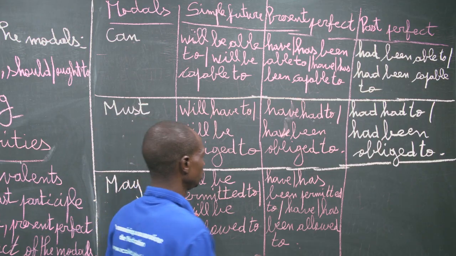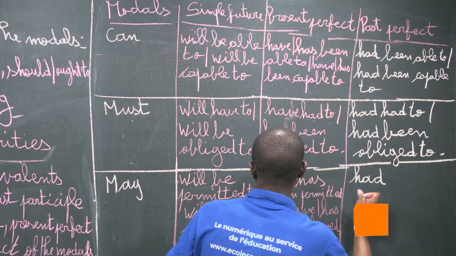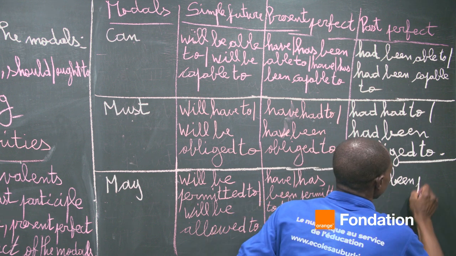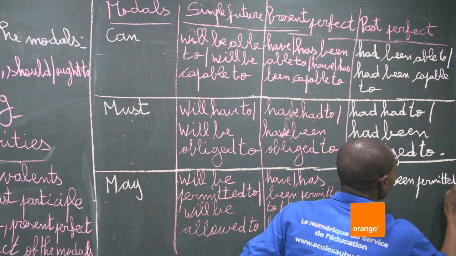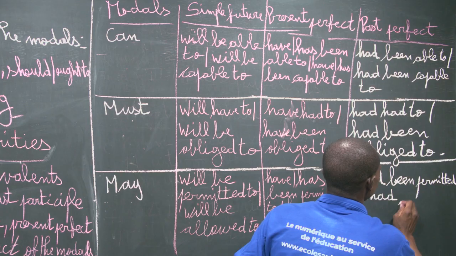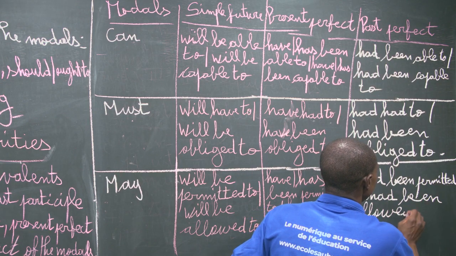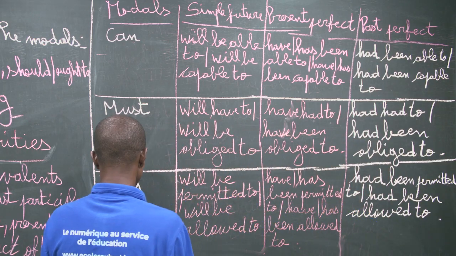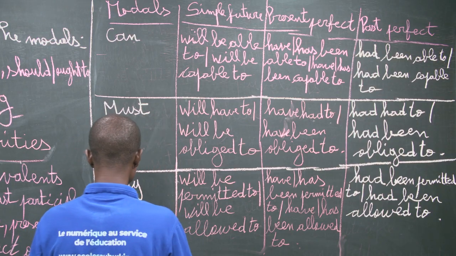The past perfect, we have, okay, had been permitted to, or had been allowed to. Okay. Then this is the simple future, present perfect and past perfect of the modal may.